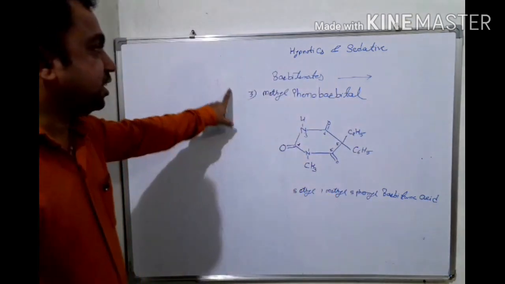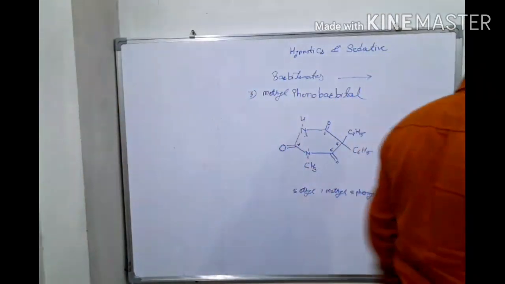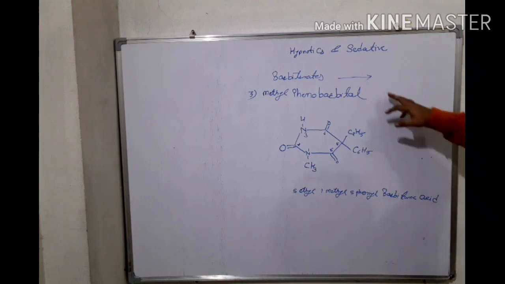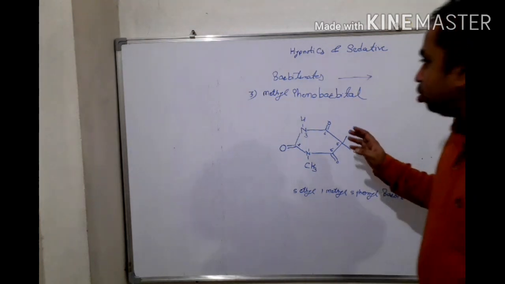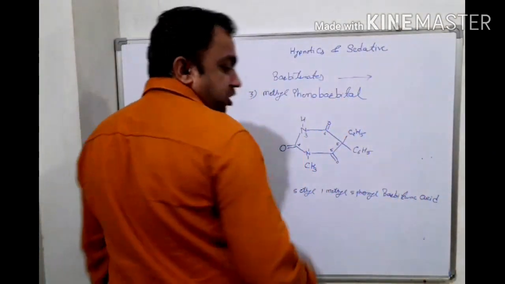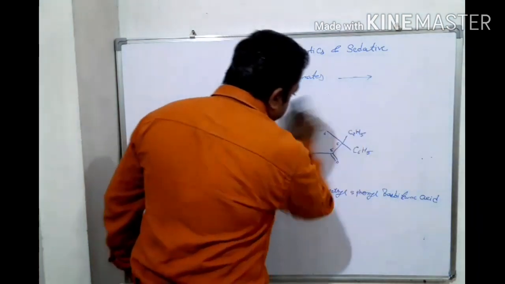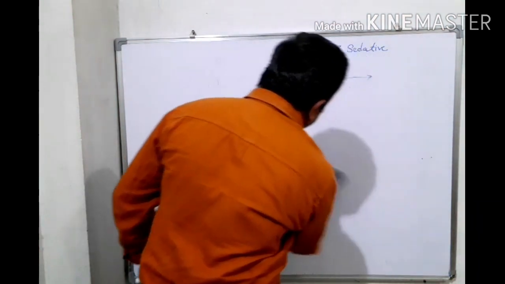Okay, then these are the 3 vital drugs from our barbiturates. Please note down these three drugs in your notebook. Okay, then we can move towards the next part of our chapter, that is intermediate acting barbiturates. First we saw long acting, then second intermediate acting barbiturates.